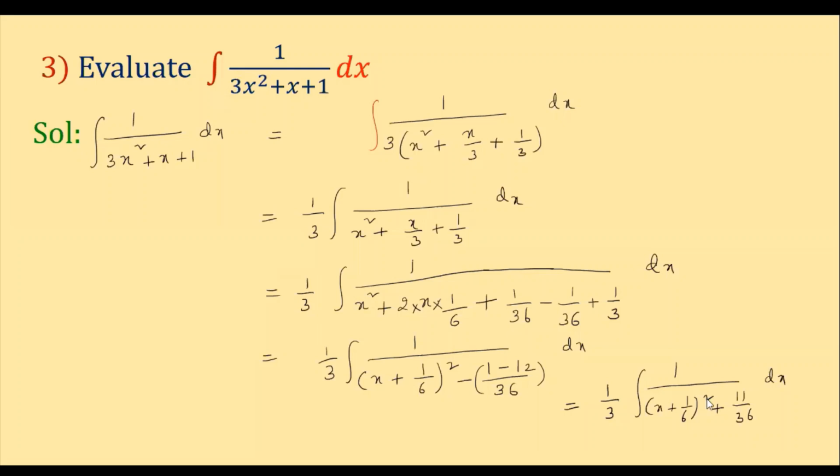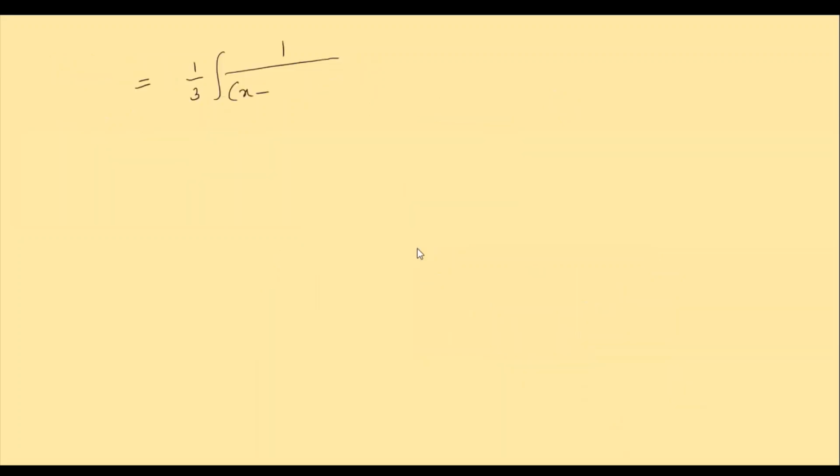So let us see here. What can we do? This is equal to 1/3 written outside, into the integral, and I'm writing that step again here: 1 by (x + 1/6)² + 11/36 into dx. So what was the step here, children? This was our step.